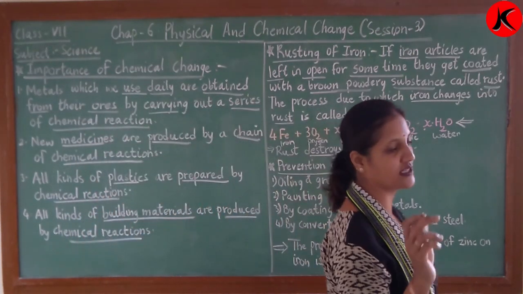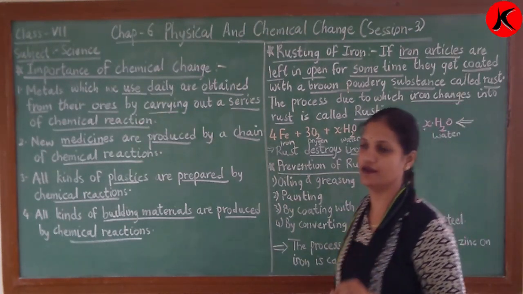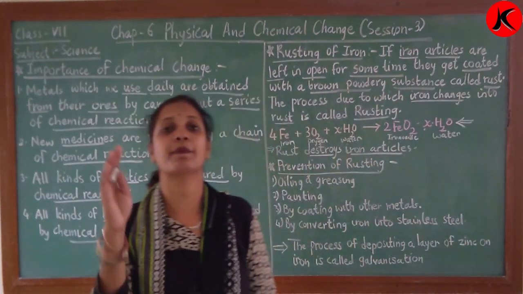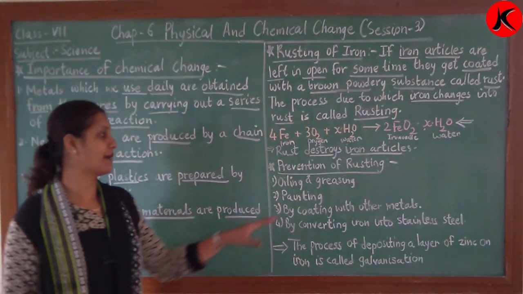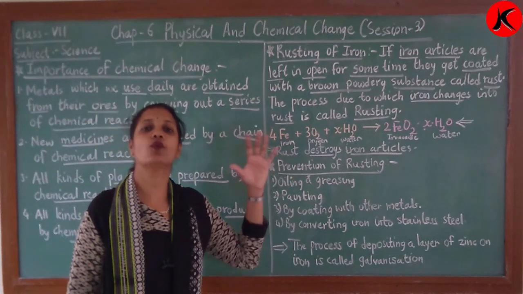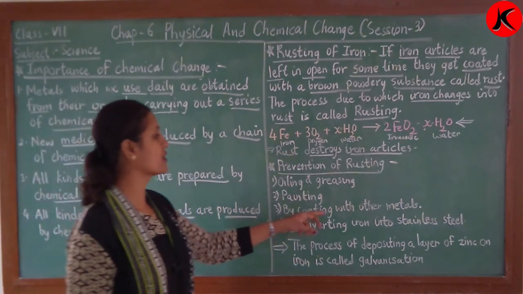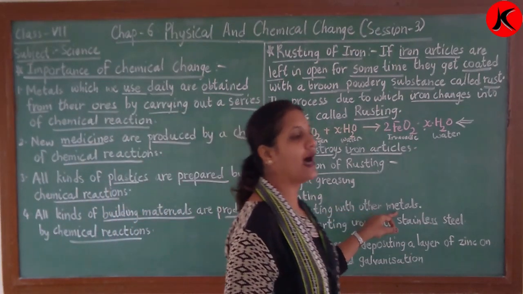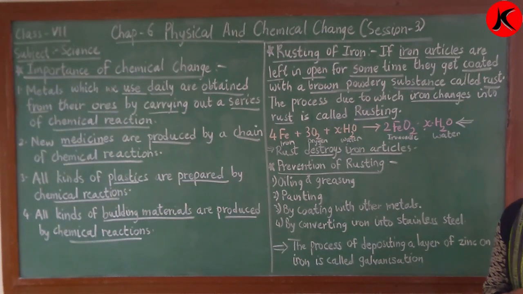The grills of the windows are made of iron. So what are we doing? We are painting it. Why are we painting? So that it will not come in touch with oxygen and water, so it will not rust. Next, by coating with other metals. You can also coat it with another metal. In the market also we are getting these.